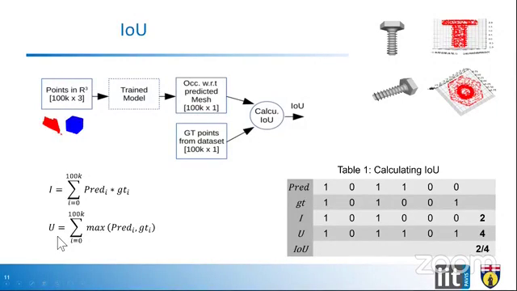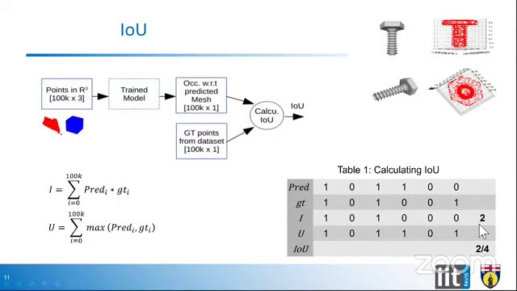Hopefully this is the last slide from my side, illustrating how we can compute the intersection over union for 3D meshes. Initially we have the 3D points as shown earlier. We use these 3D points, and here we have the occupancy function or indicator function that indicates how many of these points belong to a mesh and how many of these points are from the surroundings. So we have occupancies here, and we have other occupancies from ground truth. We use both of these occupancies in order to compute the intersection over union.